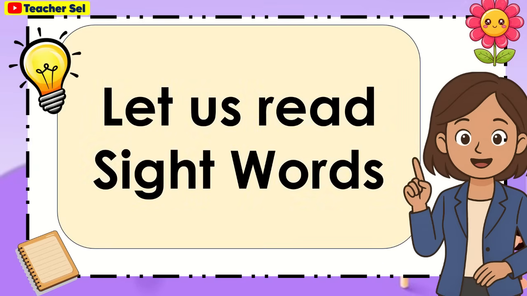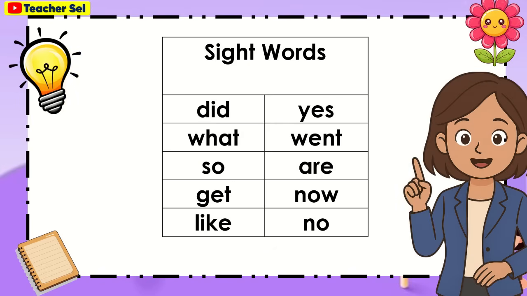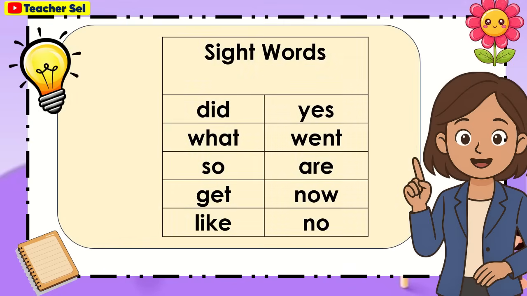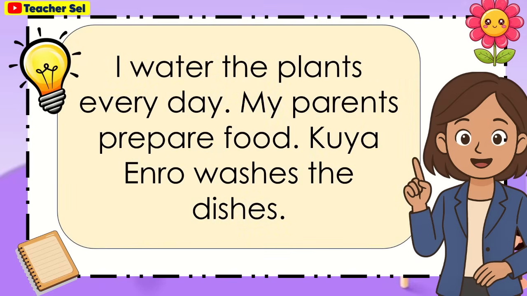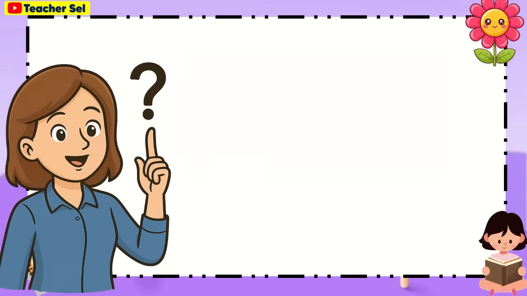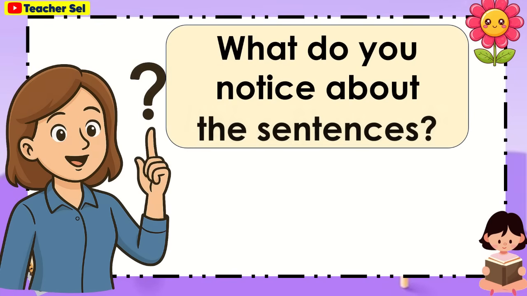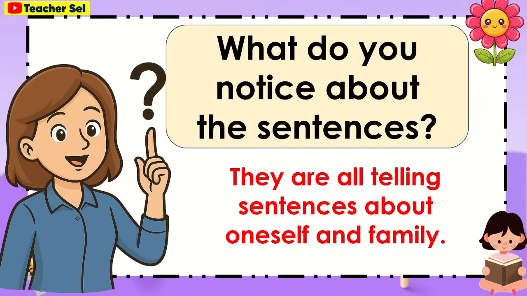Let us read sight words. Did, what, so, get, like. Yes, went, are, now, no. Let us read. I water the plants every day. My parents prepare food. Kuya Enro washes the dishes. What do you notice about the sentences? They are telling sentences about oneself and family.